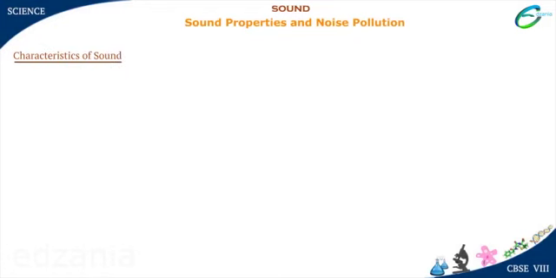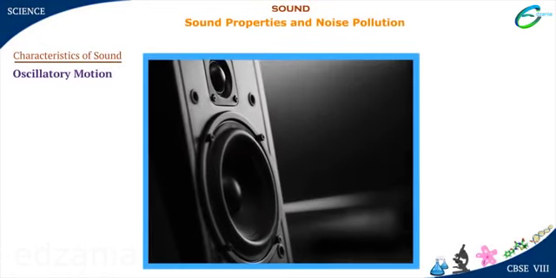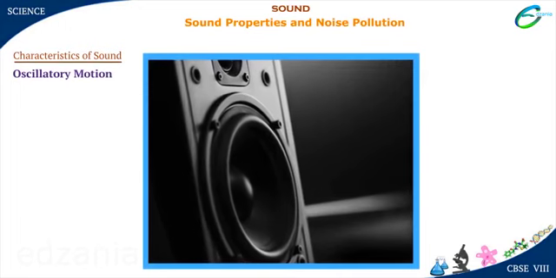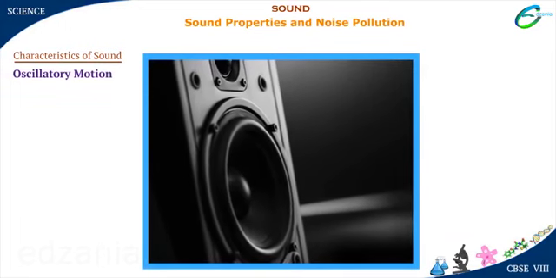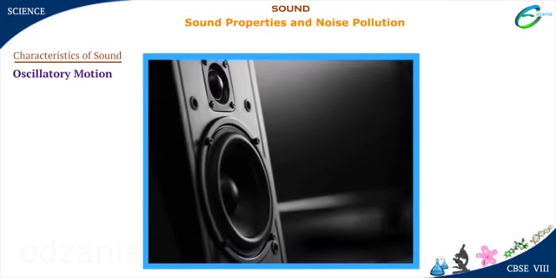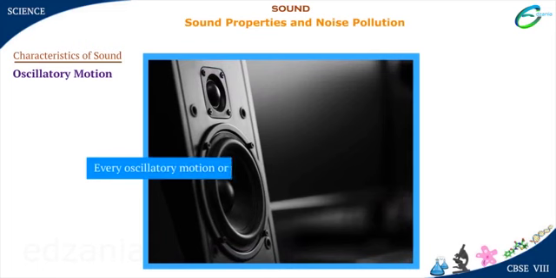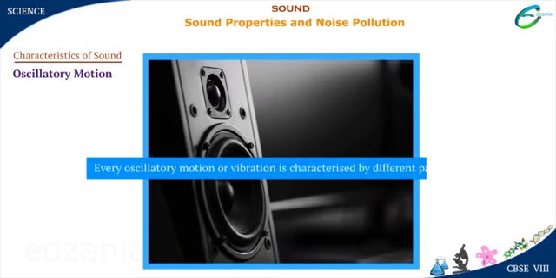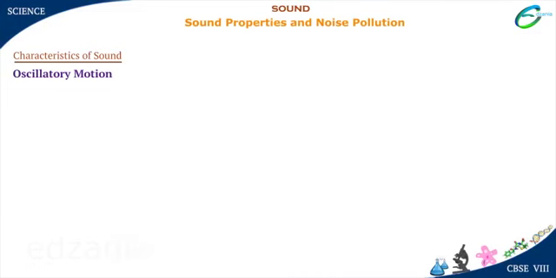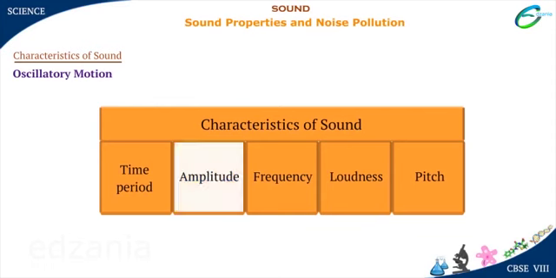Characteristics of sound. We know that vibration is a to and fro and back and forth motion of an object about a mean position. Such a motion is also called an oscillatory motion. Every oscillatory motion or vibration is characterized by different parameters. Let's see those parameters. Those parameters are amplitude, time period, frequency, loudness, pitch. Click on time period.